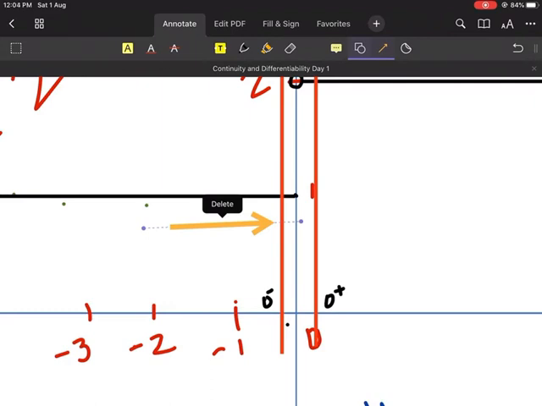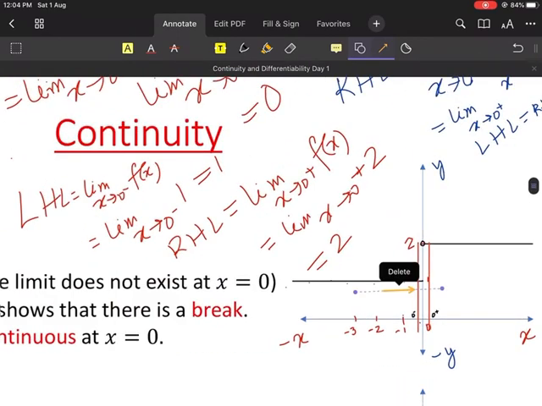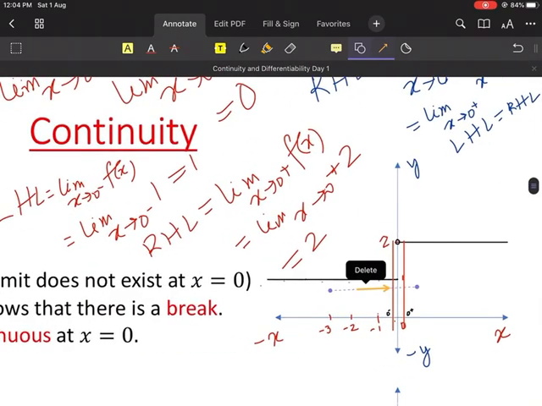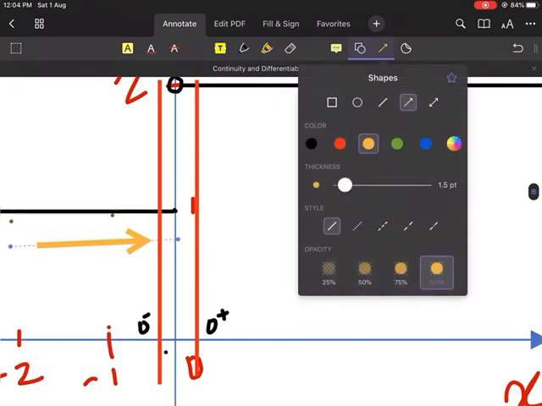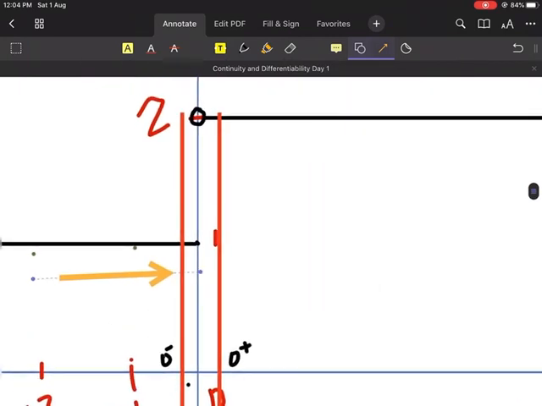Yes or no? When x is going towards 0 minus, the limit, when x is going towards 0 minus, f(x) is cutting. This is the function, this is the f(x) graph. This line, the 0 minus line, is cutting the f(x) graph at 1, right? That's why I got the left hand limit as 1. Okay, now look at the right hand side. Look at the right hand limit.